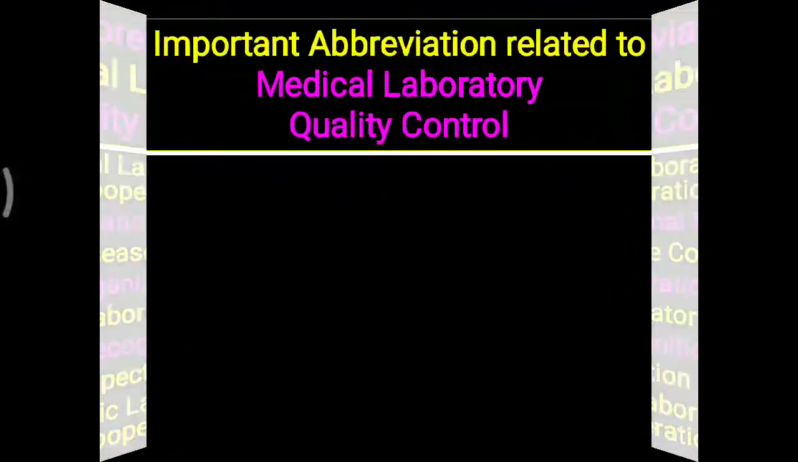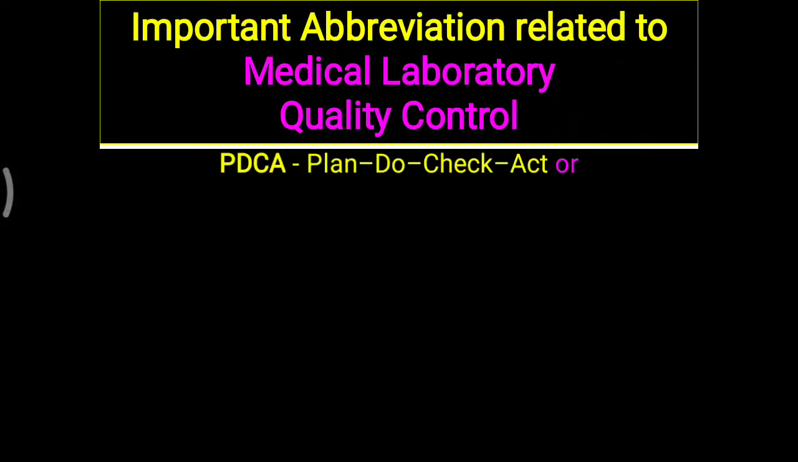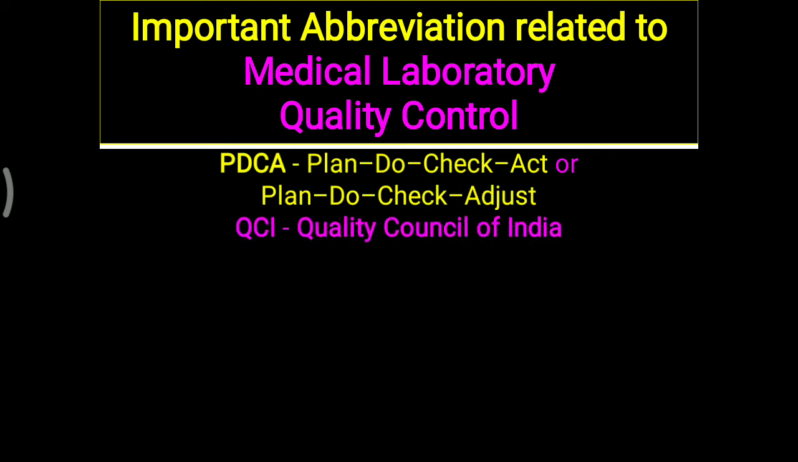Further in QC, some other important abbreviations like PDCA, that is applicable to most institutes as well as the corporate sector, for the improvement of quality or to check the quality. So PDCA means plan, do, check, act. Sometimes it is also called plan, do, check and adjust. Then QCI, for the Quality Council of India.